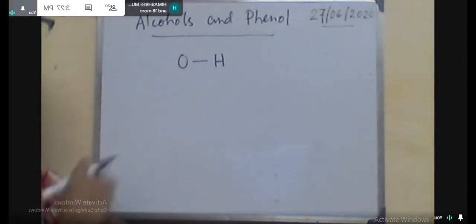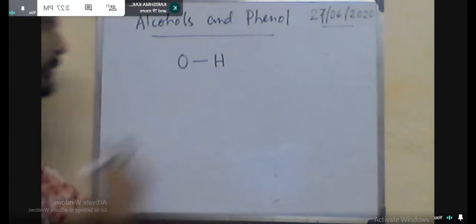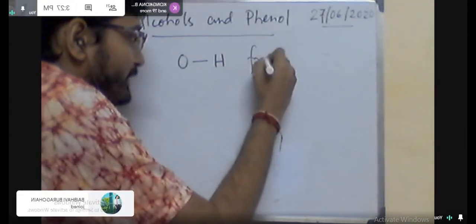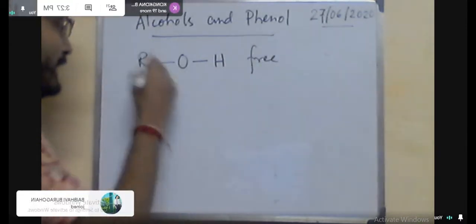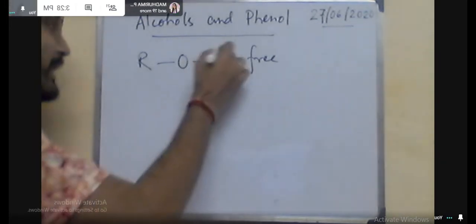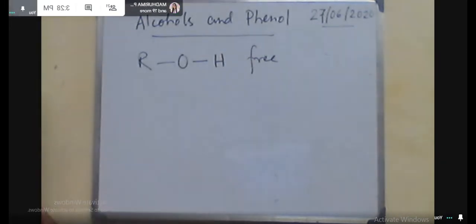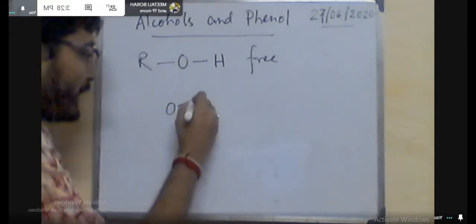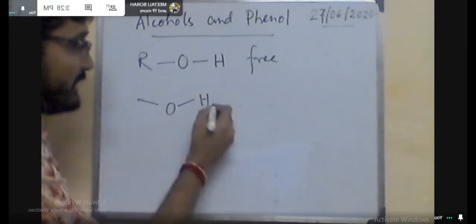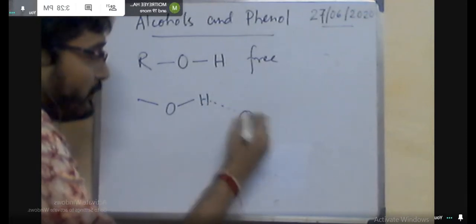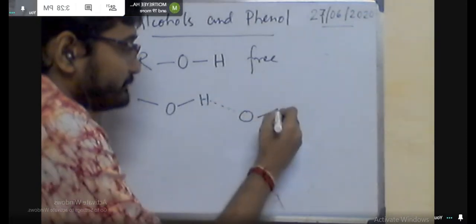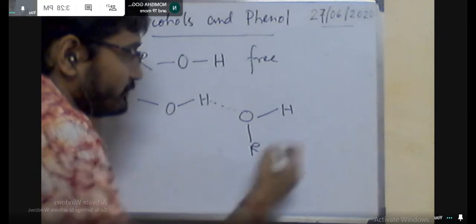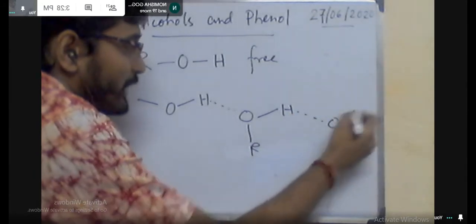In case of the OH functional group, if this group is completely free, a simple ROH, free means no hydrogen bonding. If an OH group is present, there is a chance of formation of hydrogen bonding. That's why I have mentioned the term free OH.